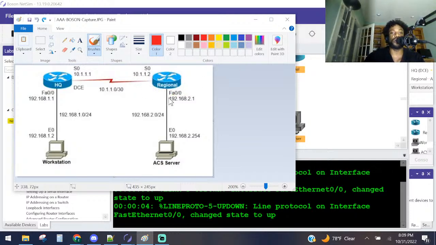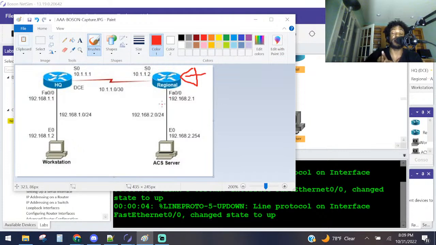Yeah, so we're going to go on to regional. We're going to create some users, usernames and passwords, on that router right there. And we're going to use AAA, which y'all know what that is, right? That's a protocol. It stands for authentication, authorization, and accounting.